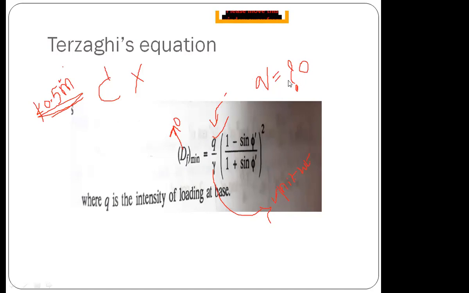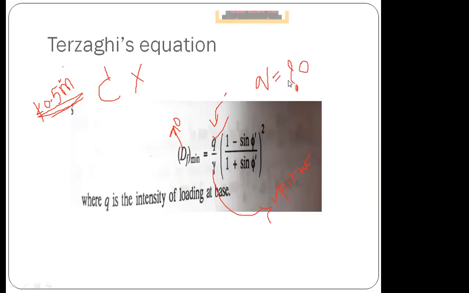So does it really happen? Does that happen in reality? At the ground surface, or whatever soil exists on the ground, or at a zero depth of foundation, does it mean that it does not have any capacity to bear the loads?